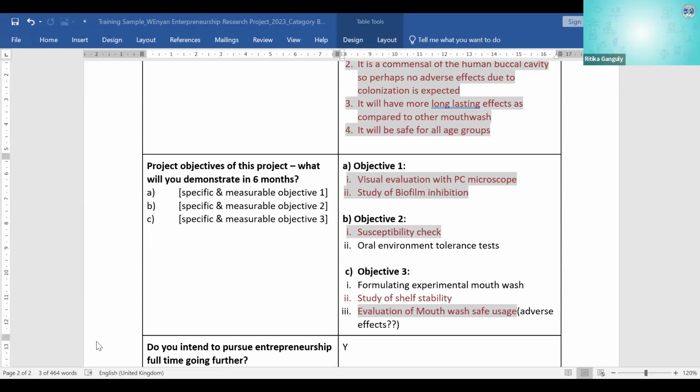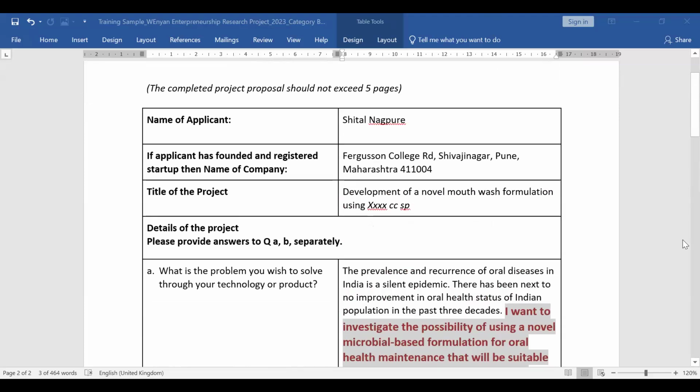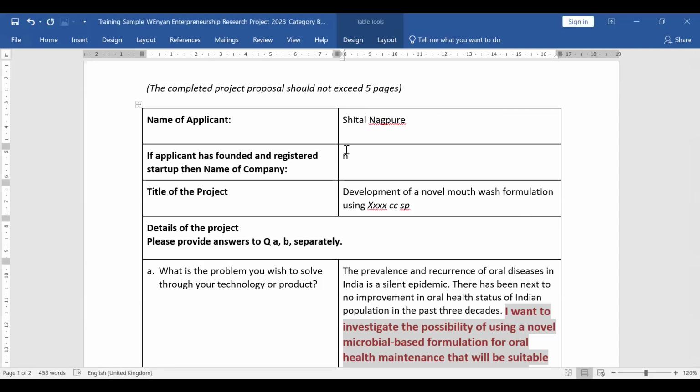So should I take you once through this template? Yes, ma'am. What I'll do is I'm closing my camera because the camera is otherwise going to take over the bandwidth. All right. This you must be quite comfortable with: name, title of your project, and if you have got a company, then you can write it. If the applicant has founded a company, don't go by this. Sorry, this is not the company. I'm just arbitrarily filling it up. Don't mind it.